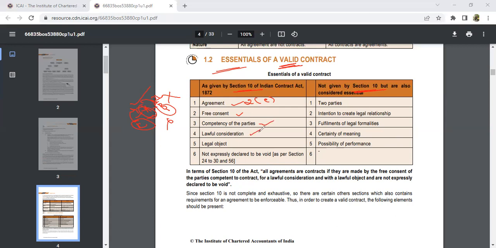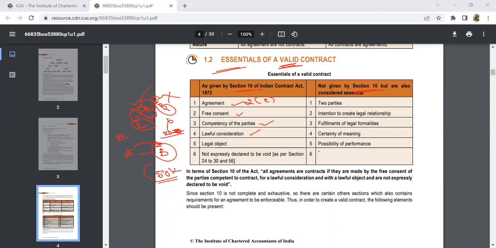And then lawful consideration. Suppose A is selling a Brezza car to B, a 2020 model. The cost may be around 10 lakh when A bought that car. It won't be exactly 10 lakh, I'm just taking an imaginary figure. When he's selling it to B, B cannot ask for that car for 50k because it is not worth 50k.